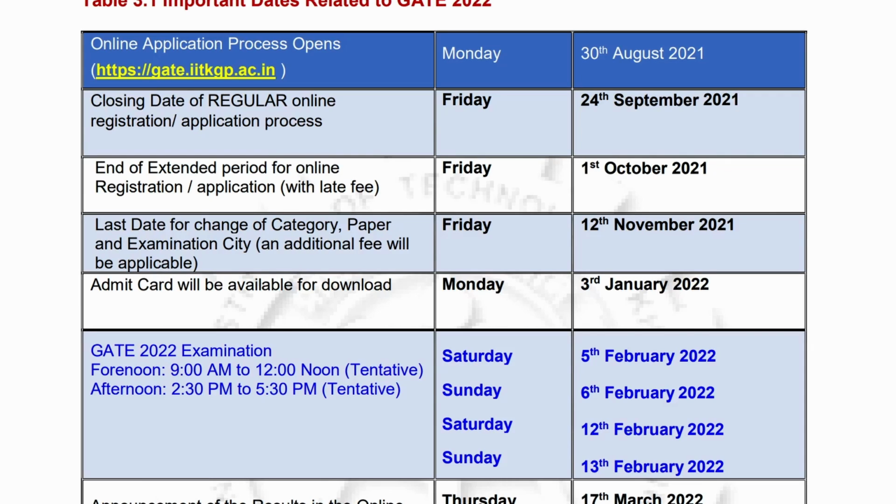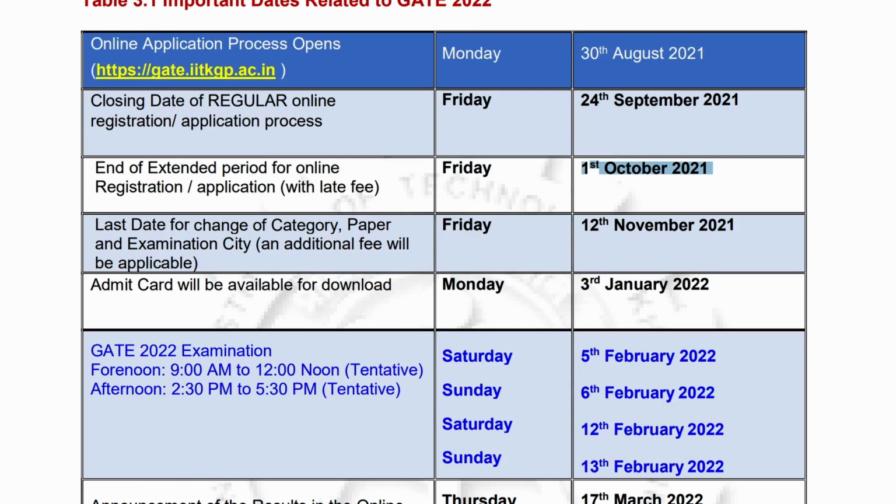After that you can select the category and the paper, which type of paper you want to apply for, and the examination city. On 12th of September you can change things, but by 1st of October you will have to fill everything. Once you open the portal, you will upload your basic documents, signature, photo, and documents like Aadhaar card or passport.